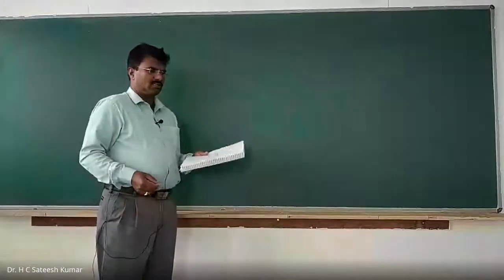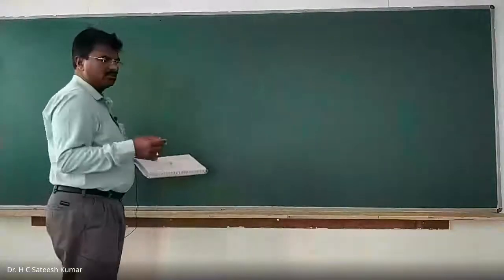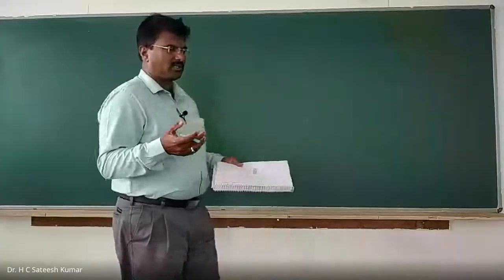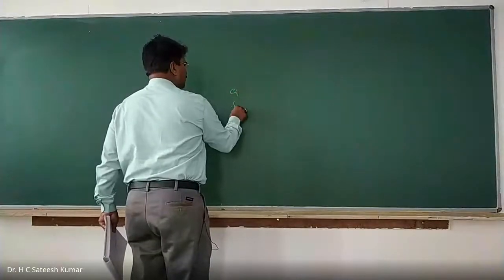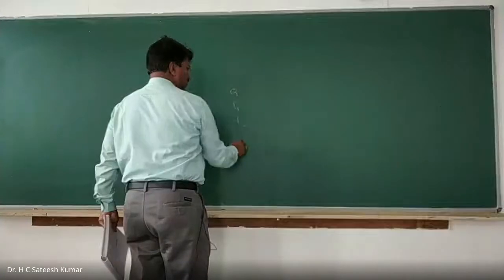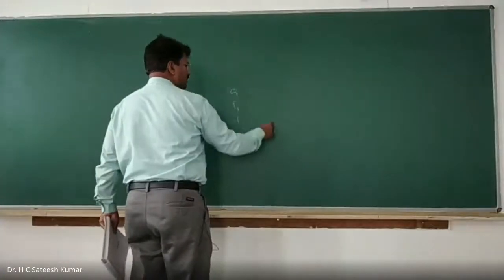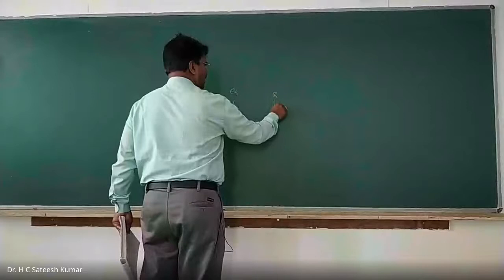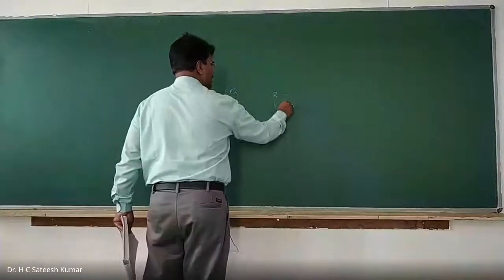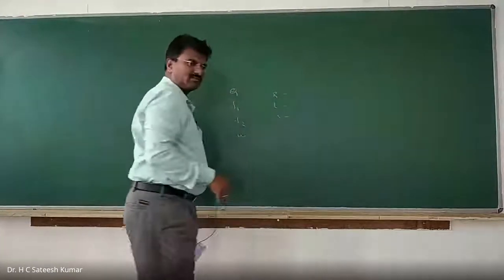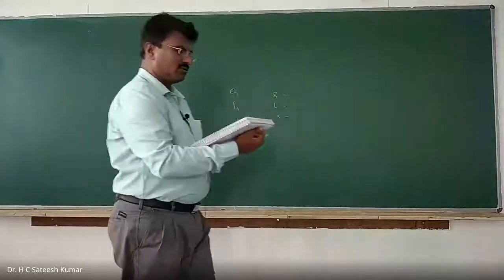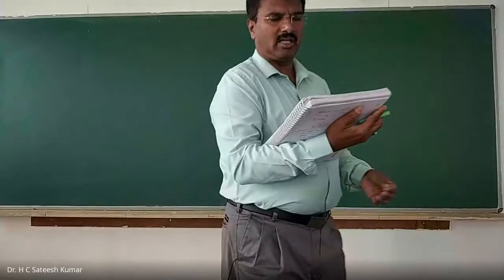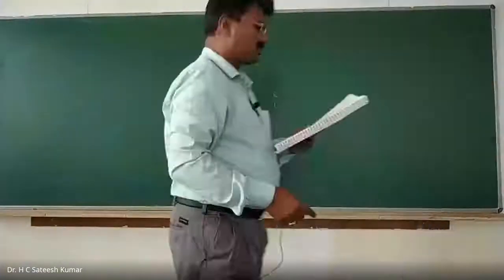Generally, sometimes in a question they will give other parameters: Q, f1, f2, and omega. All those things will be given, and we'll have to find out R, L, C. This kind of problem, where R, L, C is given and you find these things, we have seen. Here is a problem wherein circuit elements are not given, other parameters are given. So we shall do this kind of problem.